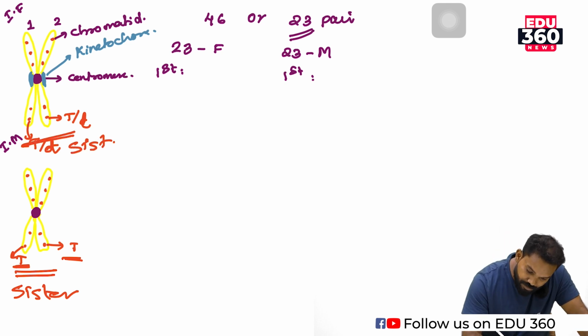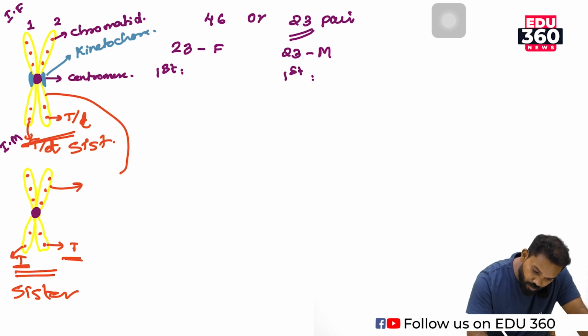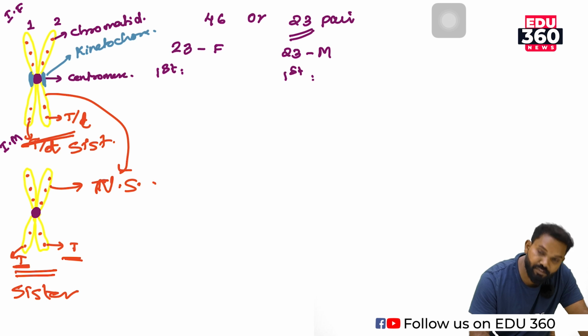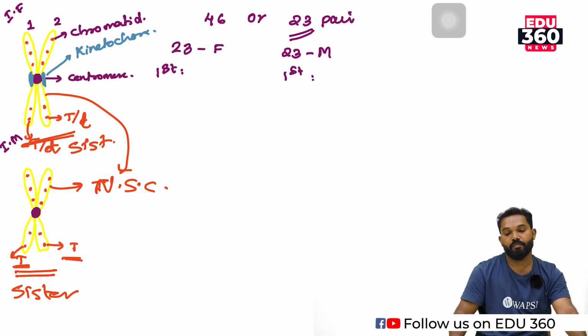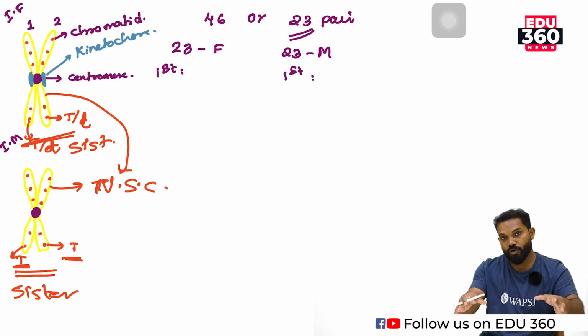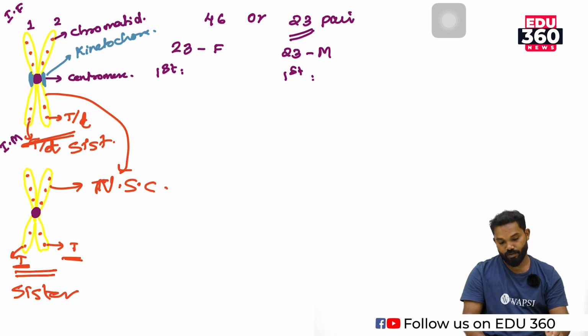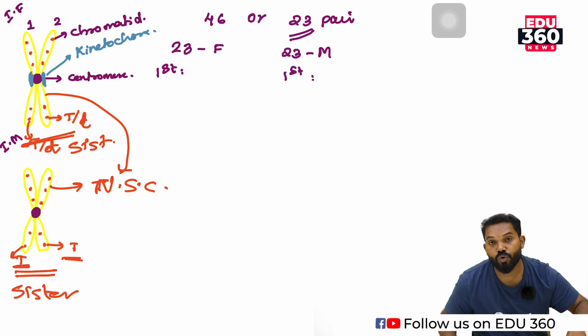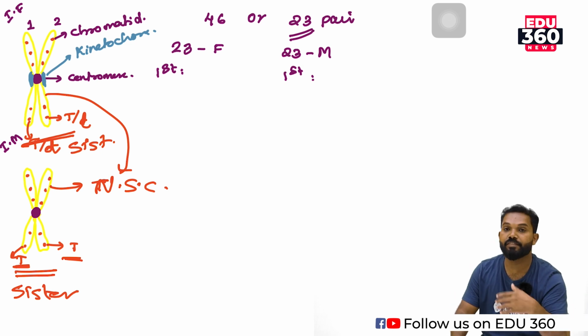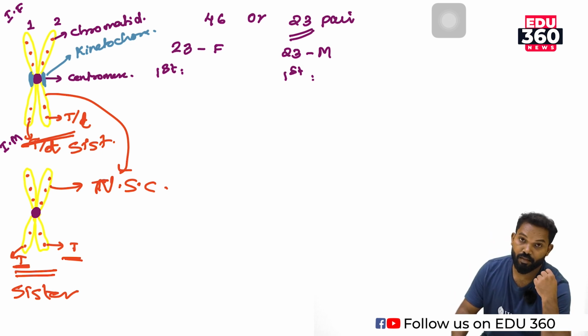But the chromatids of two different chromosomes are non-sister chromatids. That means one chromatid each of two homologous chromosomes are non-sister chromatids. So pairing occurs between non-sister chromatids of two chromosomes.